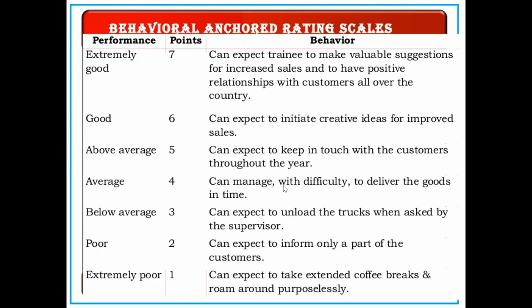So these are the 7 scales of the behavioral anchored rating scale method. It is generally used for knowing the behavioral considerations of your employees. If you give 7 points to a particular employee, it means they maintain a good relationship with all their customers and the other people who are very key for business operations. If you give 4, it is just average: they can manage with difficulty to deliver the goods in time. So every point has its own significance. 1 is poor and 7 is extremely good.